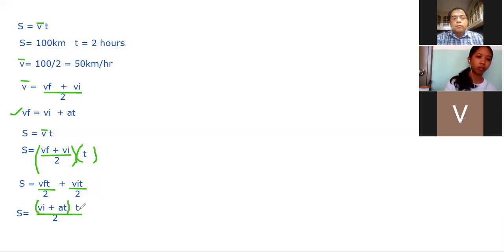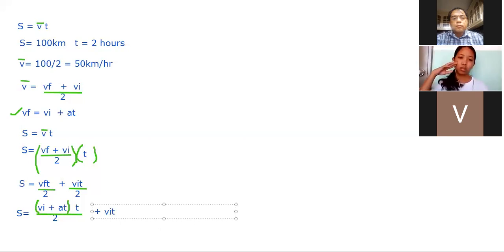So this is basically V sub F times T, then divided by 2 in our denominator. Now, there's another expression here that is V sub I T divided by 2, which we will also add in our expression. And again, this is dividing the value by 2 again.